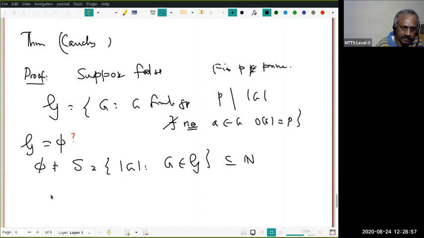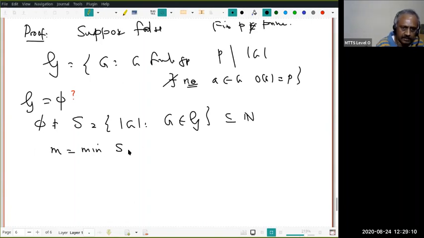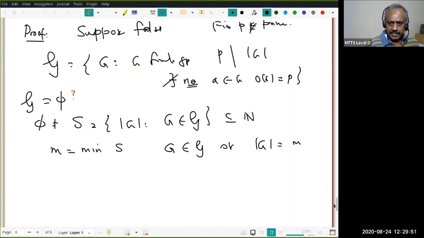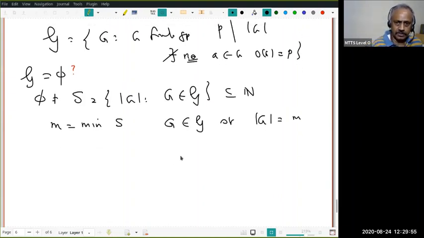That means let M be the minimum of S, the least element of S. And that means there exists a G in script G so that mod G equals M. Notice that for some G, mod G may be M, but there may exist an element of order P in that G. But the moment you say M belongs to S, that means there is at least one group of order M. We are not claiming all groups of order M will belong to script G. We are simply claiming there is at least one group of order M which is in script G. This is a slight logical point, very easy to understand, but it's good to think of such things.